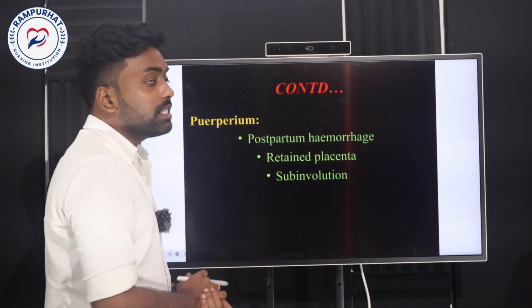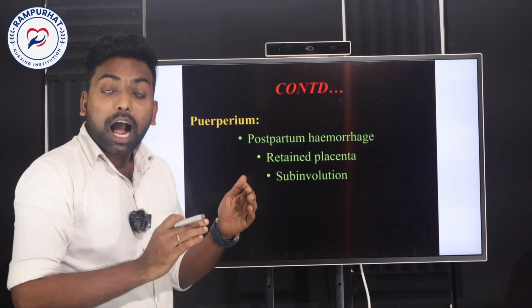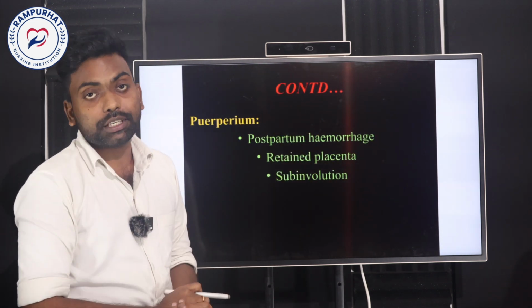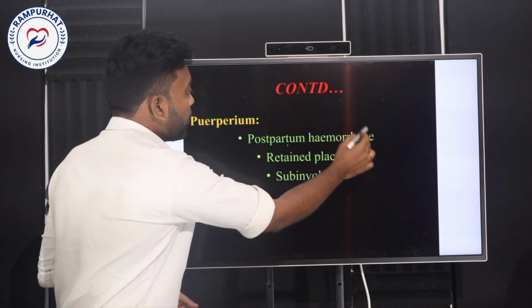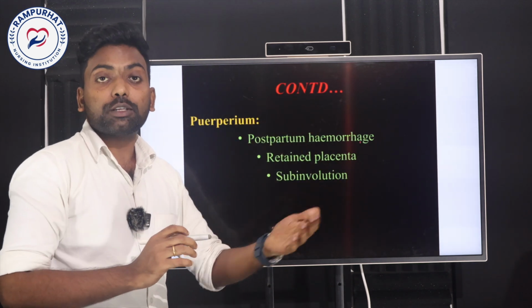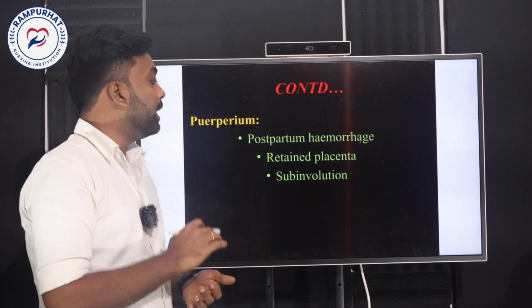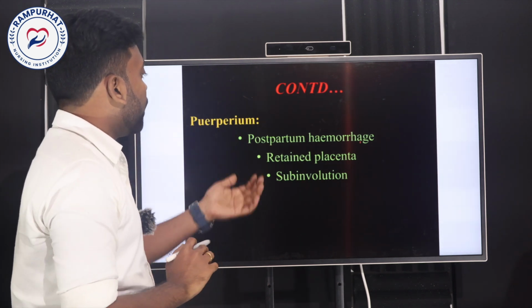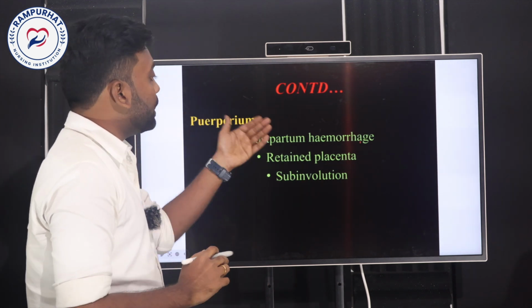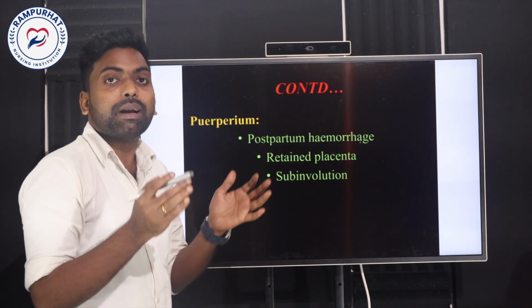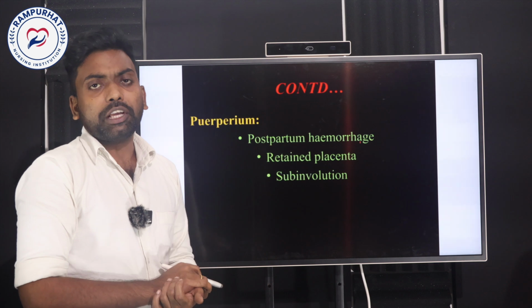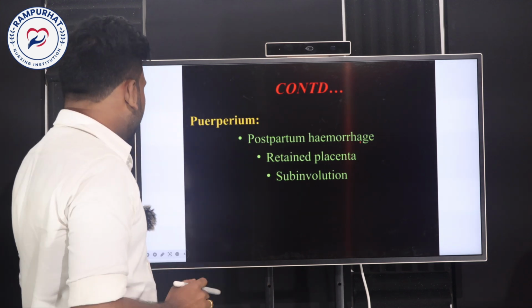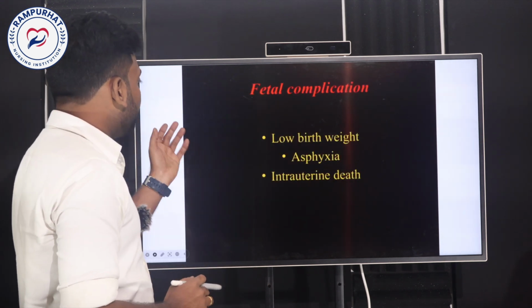Whereas the complications after the delivery, yes, absolutely, after the labor process also, complications may occur because of placenta previa. That will be postpartum hemorrhage. It means after delivery also there may be bleeding, which is called postpartum hemorrhage. And next one is retained placenta. Yes, retained placenta may also occur, and subinvolution. The uterus may also get subinvolution. So these are the complications we can see for the puerperal time.